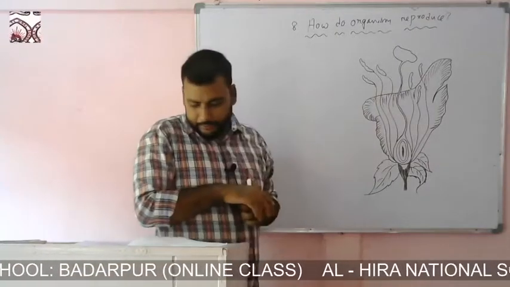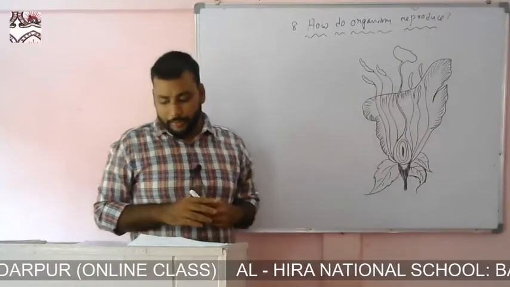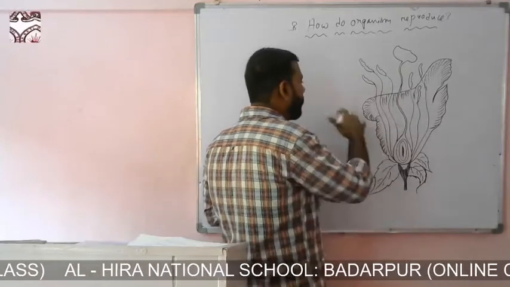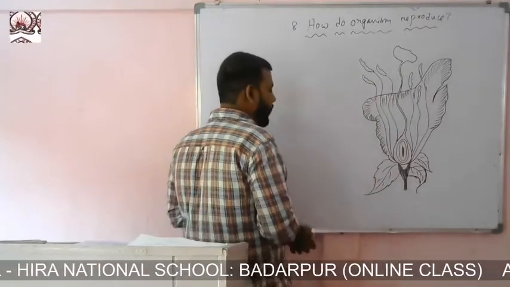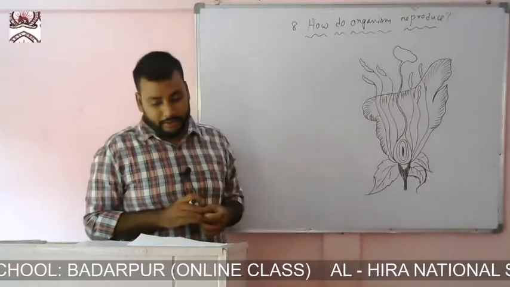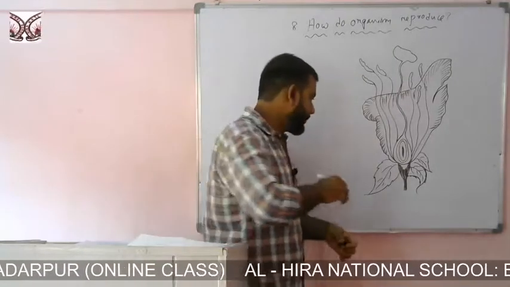Before starting, let me make you familiar with the different parts of the flower. The first part we'll be talking about is the calyx.